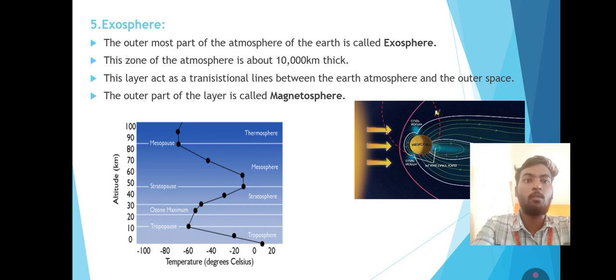This zone of the atmosphere is about 10,000 kilometers thick. This layer acts as a transmission line between the earth atmosphere and outer space. The outer part of this layer is called the magnetosphere. Here we can see the diagram representation of the exosphere and the transmission lines between the atmosphere and outer space, and of the magnetosphere.